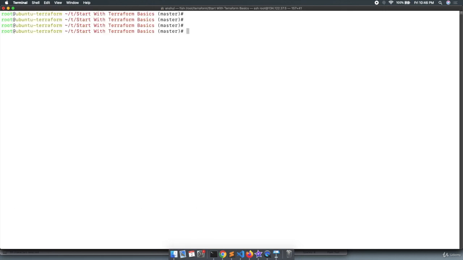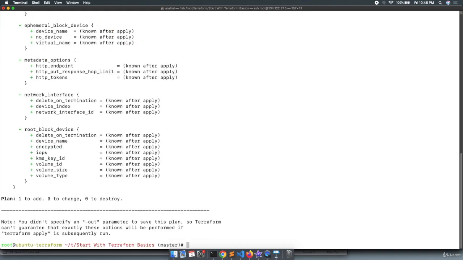But there's one more important command, which is terraform plan. If you execute the command terraform plan, it will read the Terraform configuration file in the current directory and create a plan for you. Let's wait and see. We are getting the complete plan. Let's go to the plan.